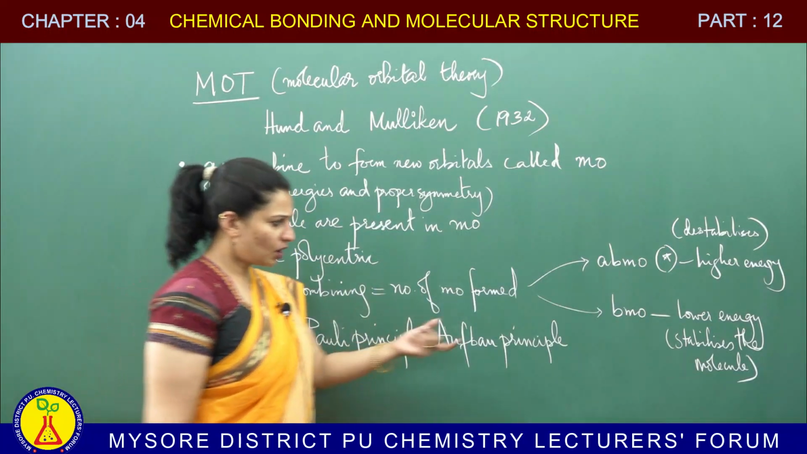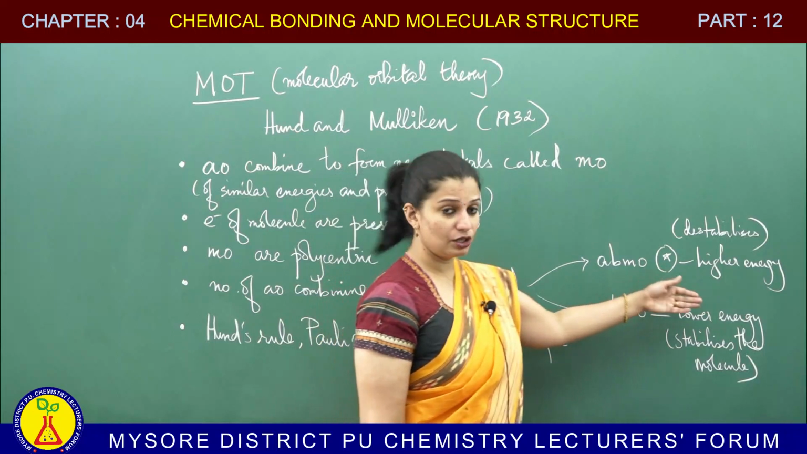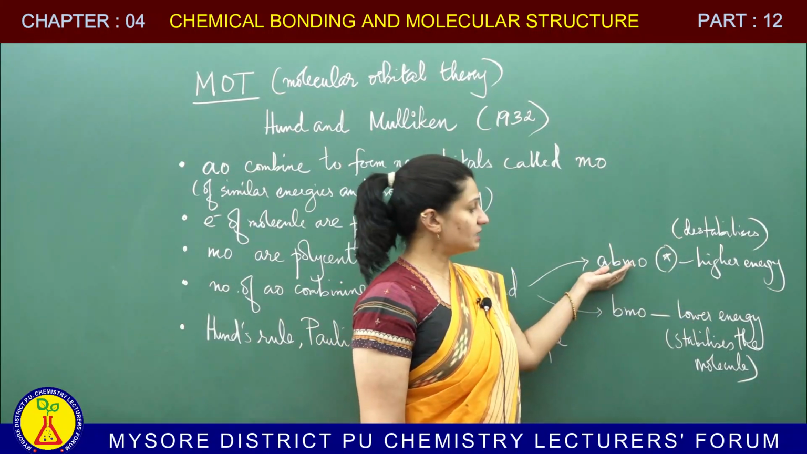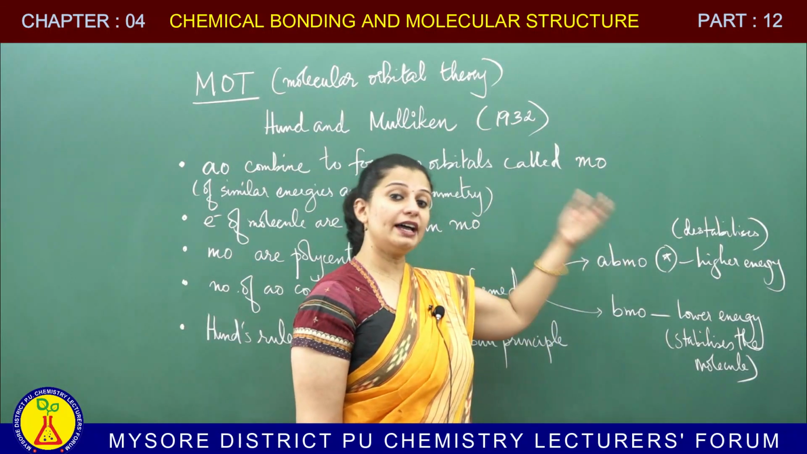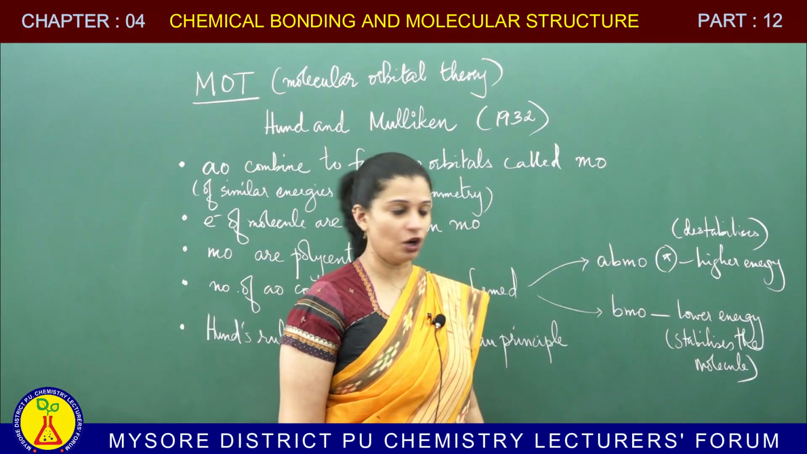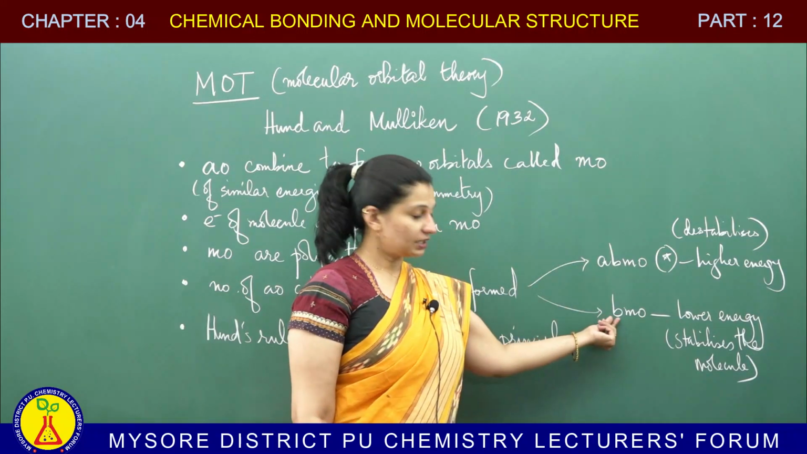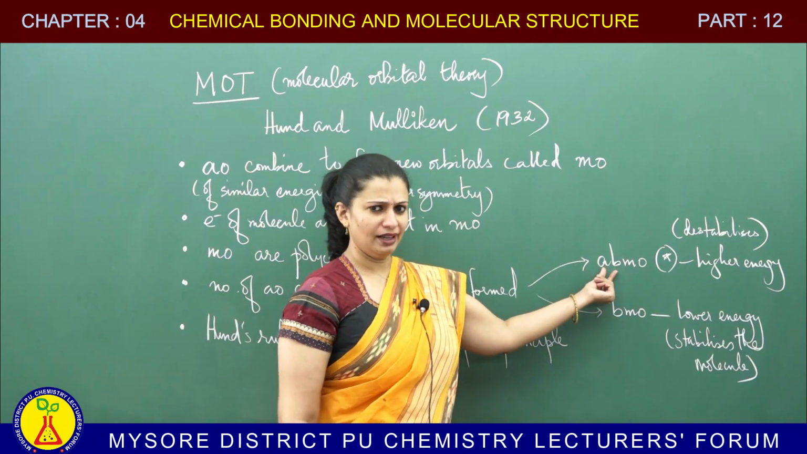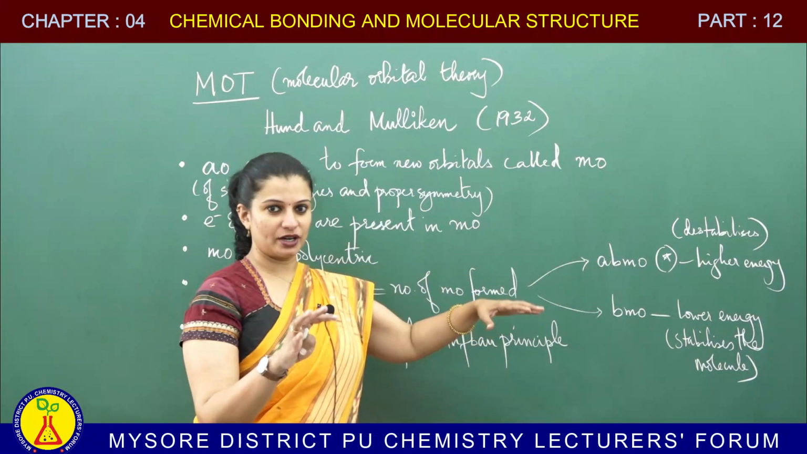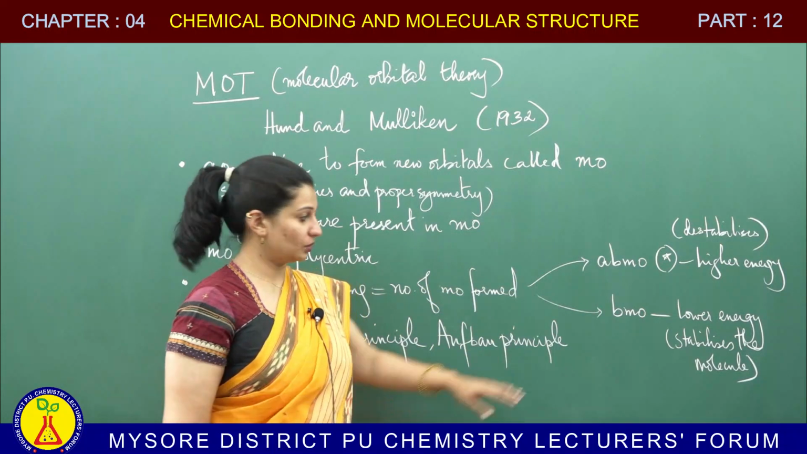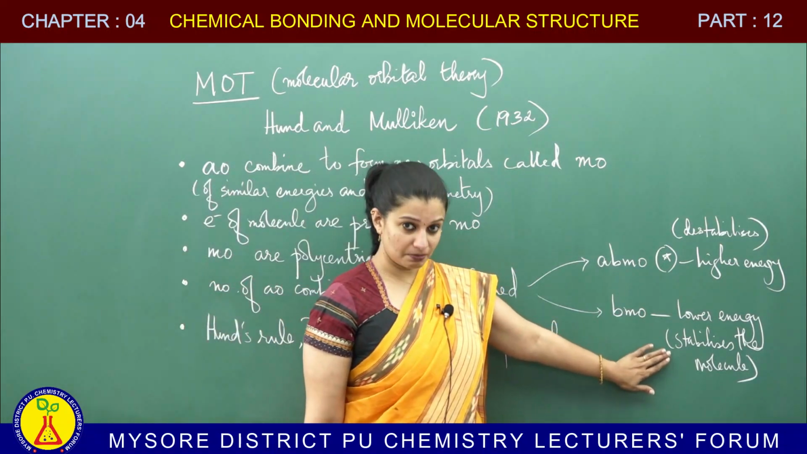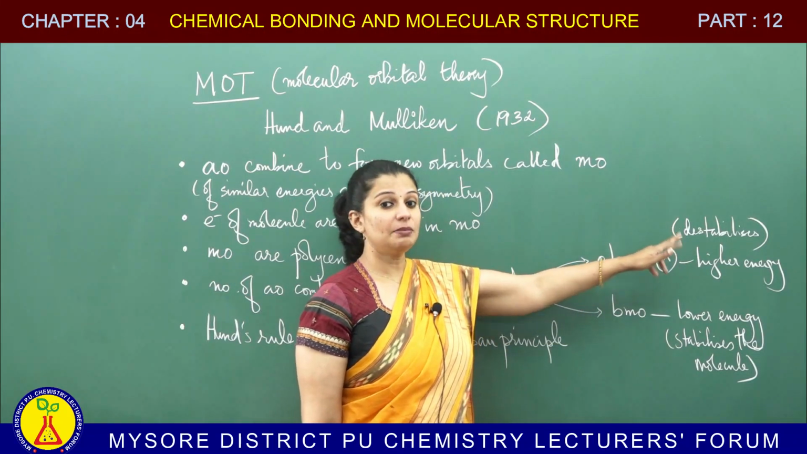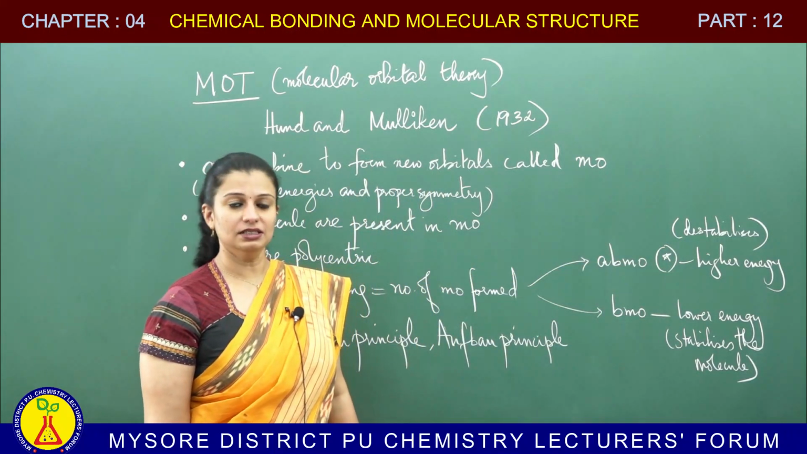Now, these bonding molecular orbitals will have lower energy than the combining atomic orbitals, whereas the anti-bonding molecular orbitals will be of higher energy than the combining atomic orbitals. One more word that I would like you all to understand, when it says bonding and anti-bonding. Anti-bonding means something that opposes bonding or something that destabilizes the molecule. So, if you place electrons in BMO, it stabilizes the molecule. If you place electrons in ABMO, it destabilizes the molecule.